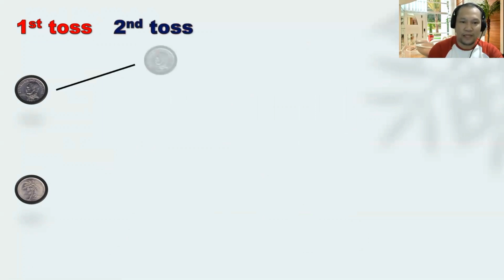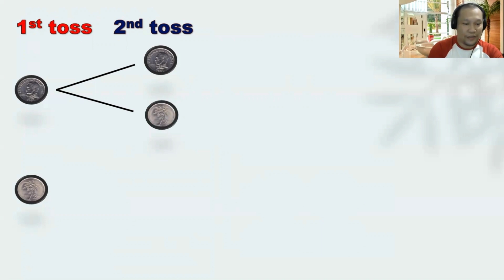Now, for the first toss, we do have either head or tail, meaning there will be a possibility that when you toss a coin, therefore, it can be head or tail will occur. Next, when you flip another coin, then there is a possibility that head or tail will occur.